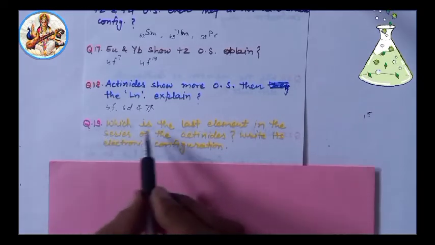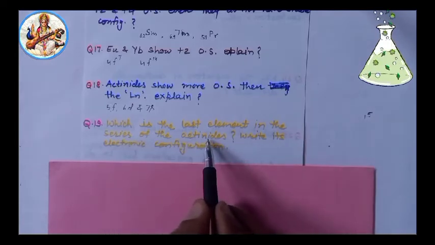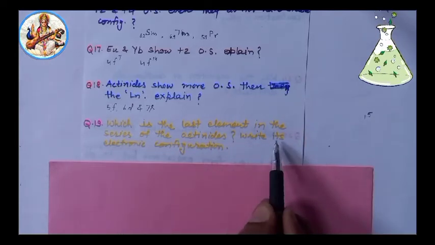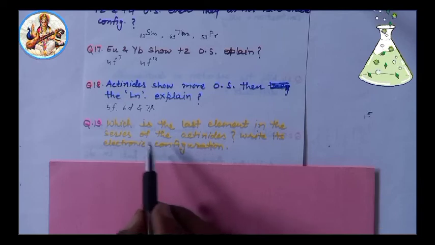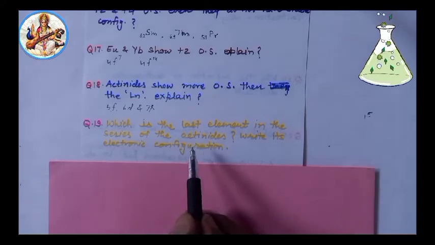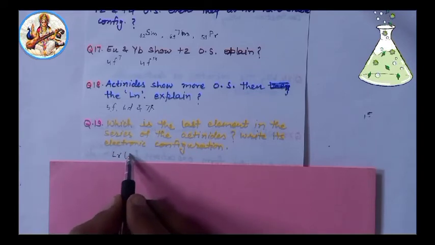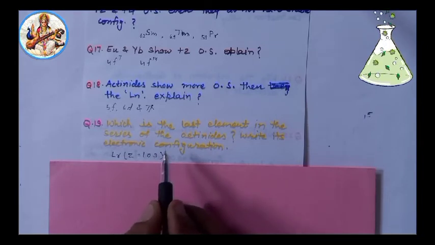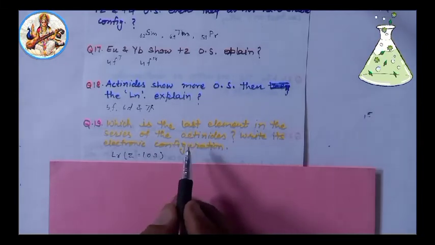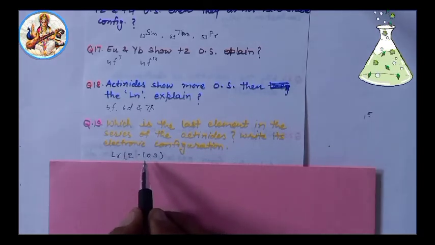Next, question 19. Which is the last element in the series of the actinides? Write its electronic configuration. Answer: the last element of the actinides is Lr, lawrencium, atomic number 103.